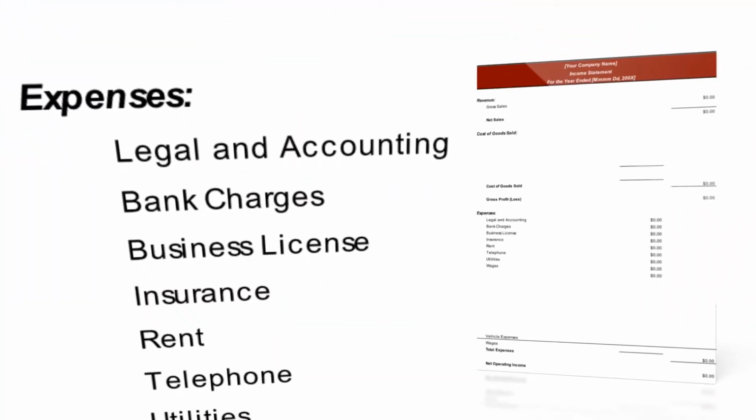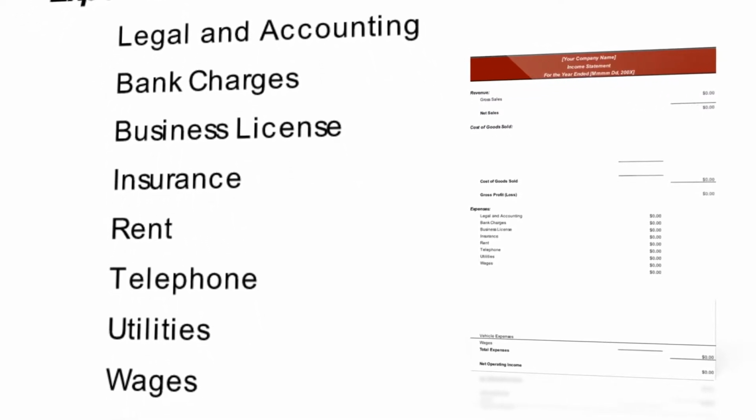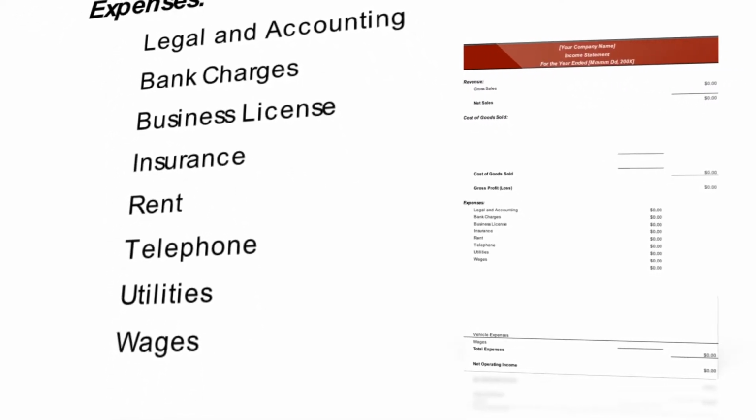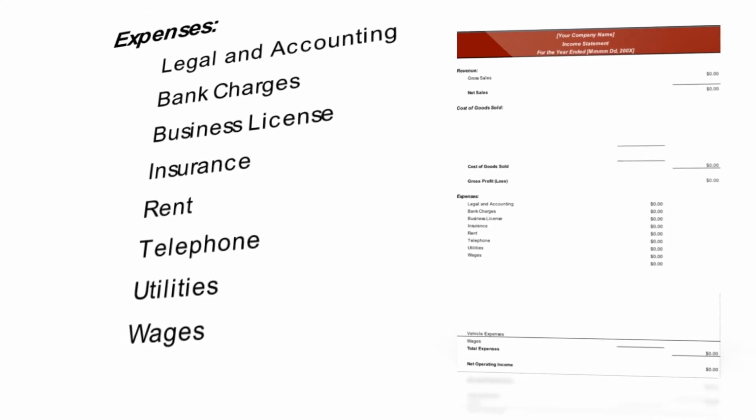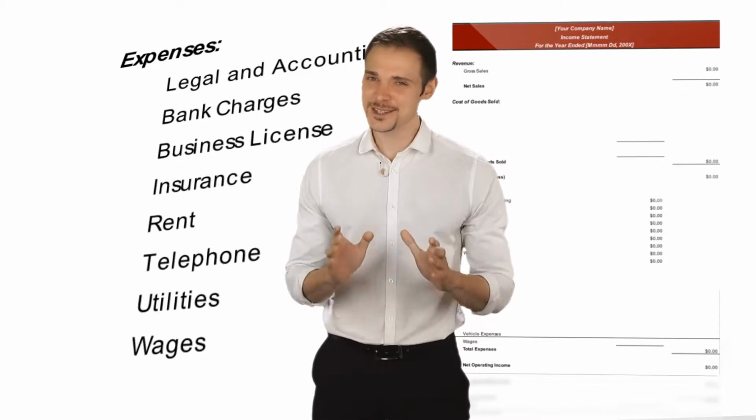So on this spreadsheet, your fixed expenses are legal and accounting, bank charges, business license, insurance, rent, telephone, utilities, and wages. How do you determine these costs? Simple. Call a lawyer, bookkeeper, bank, town permit office, insurance company, potential landlord, phone company, and power company, and ask them for quotes. Wages are a bit trickier.